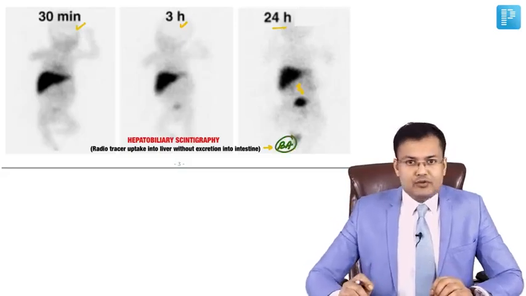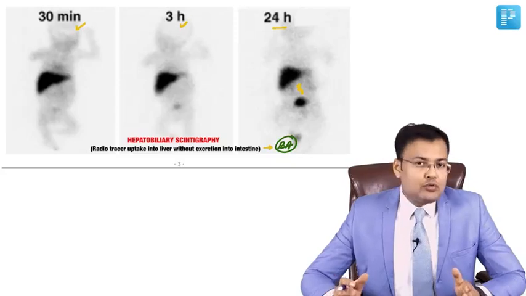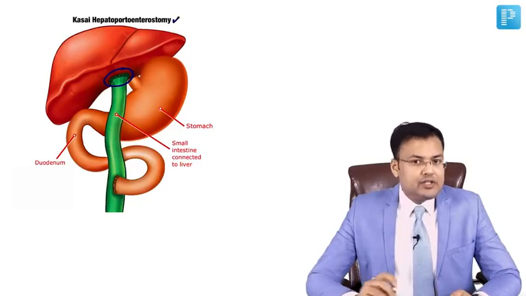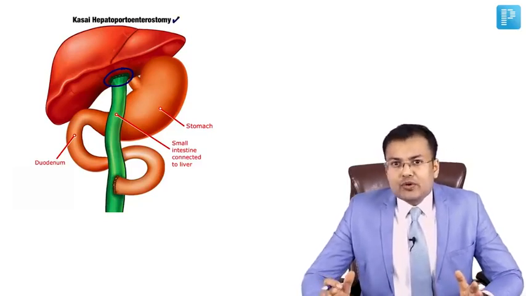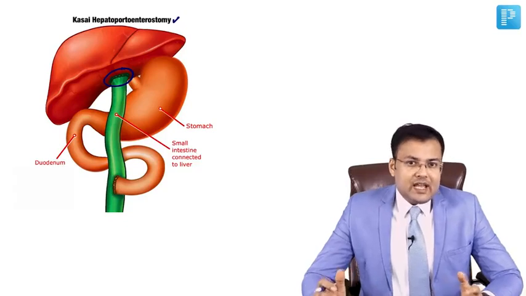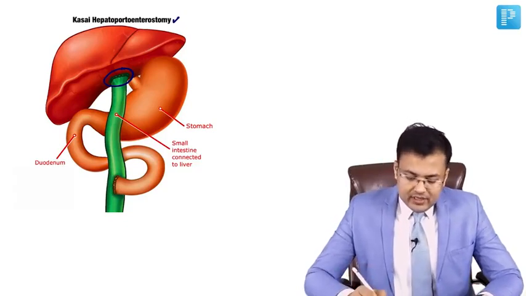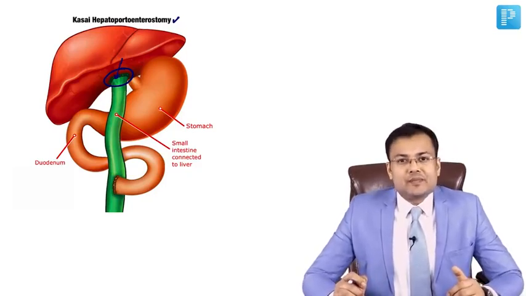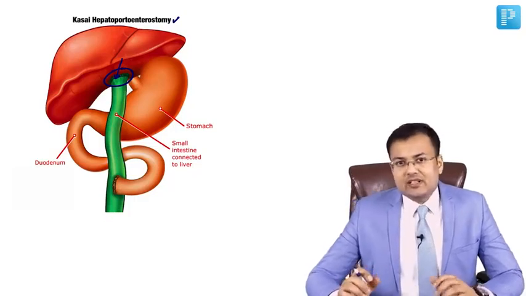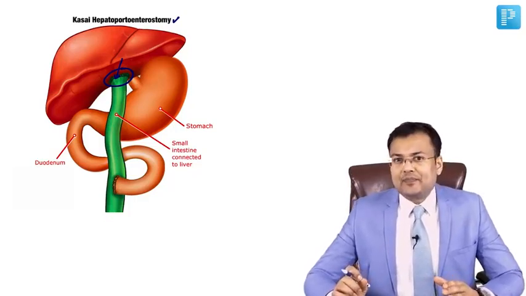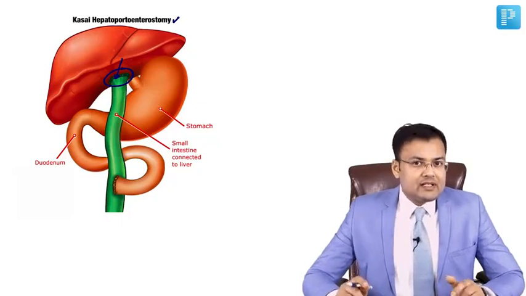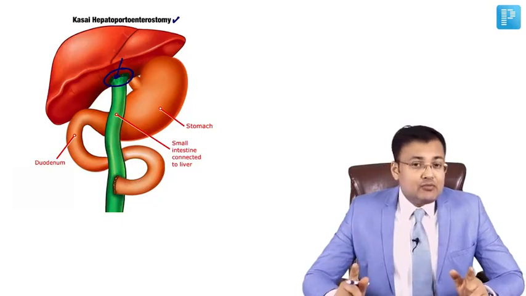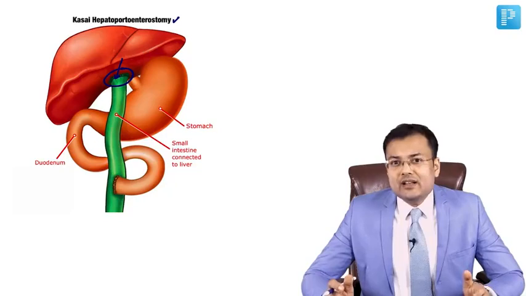Okay, and what is the treatment of choice? It is Kasai procedure, also known as hepatoportoenterostomy, also known as Kasai hepatoportoenterostomy. Okay, so here we perform the anastomosis between porta hepatis and small intestine. Clear? Porta hepatis and small intestine after excision of bile duct. This is one treatment, and we discussed that in biliary atresia we perform liver transplantation also. Biliary atresia is the most common indication for pediatric liver transplantation.